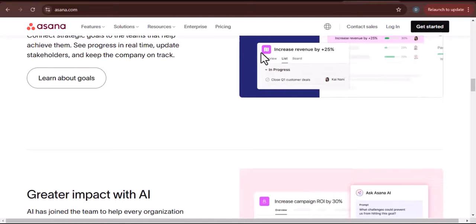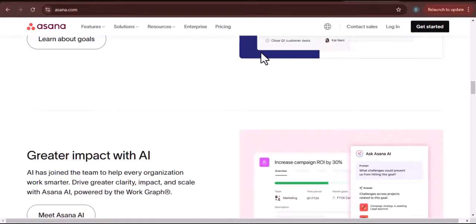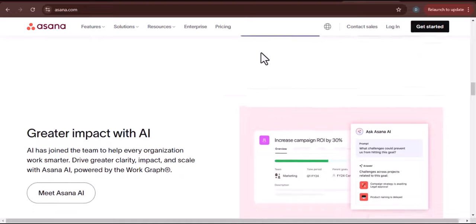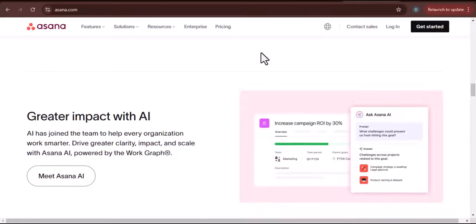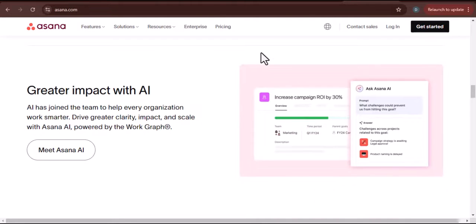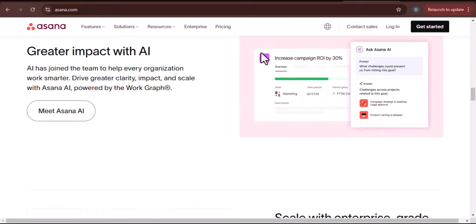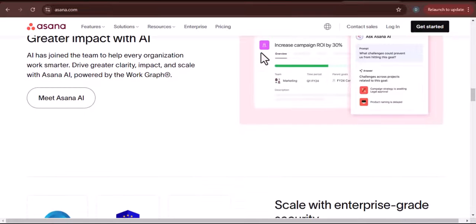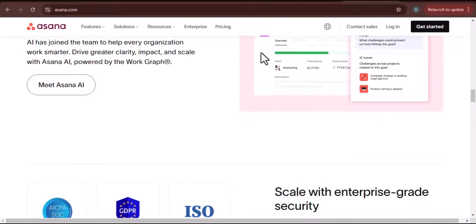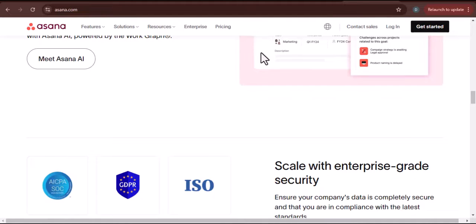Now, let's talk about the first paid plan, Asana Starter. This is where things get serious for growing teams. The starter plan costs $10.99 per user per month when billed annually, or $13.49 if you pay monthly. The key here is the minimum seat count. When you buy this plan, you're not just buying one seat. There's a minimum of 2 seats, and subscriptions increase in blocks of 5. So for a small team of 2, you're looking at a yearly cost of about $264. Now, what does that money get you?